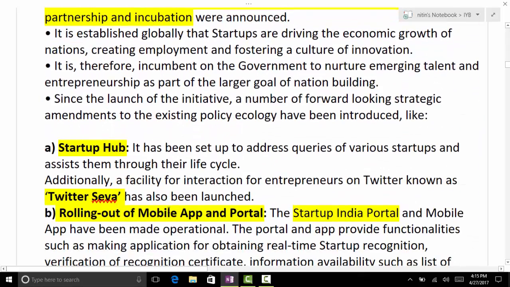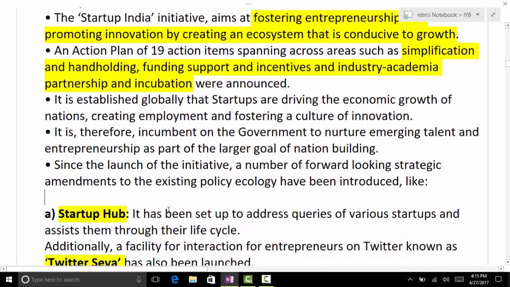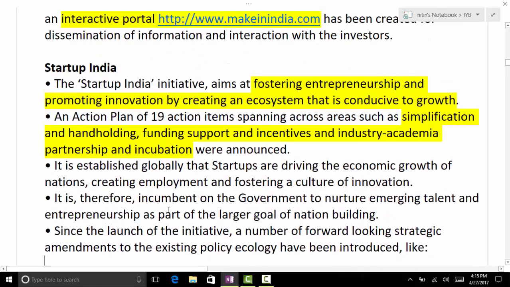Okay, you go through them once again. Also read for the mains, Startup India is very important. This scheme, this initiative. Read what all you need to do apart from what is given here. You need to see how many startups they have grown in the last couple of years. So I had some data till 2015 December.